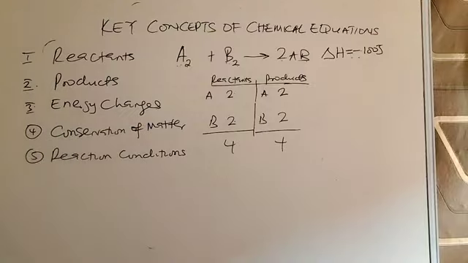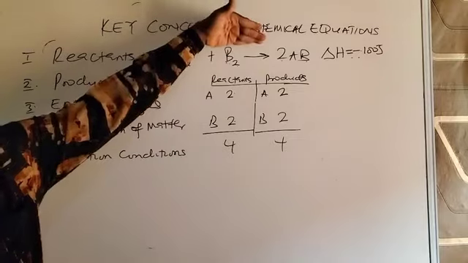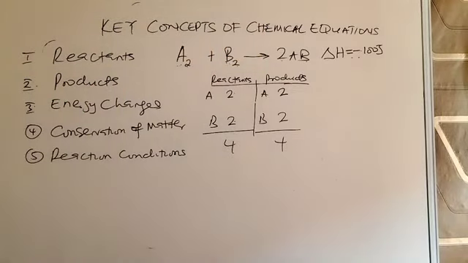And that key feature of chemical equation is reaction conditions. In some instances, the reaction conditions will be given to you either above or under the arrow. What are these conditions? Every reaction occurs at a specified temperature, specified pressure, specified concentration, and perhaps specified catalyst.